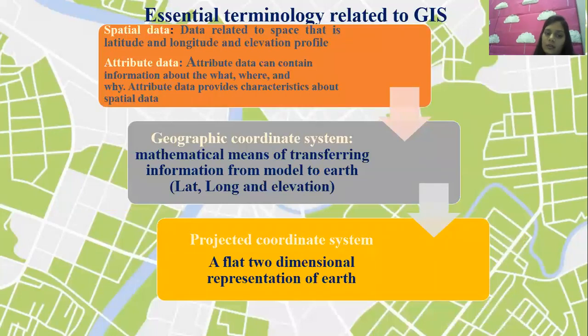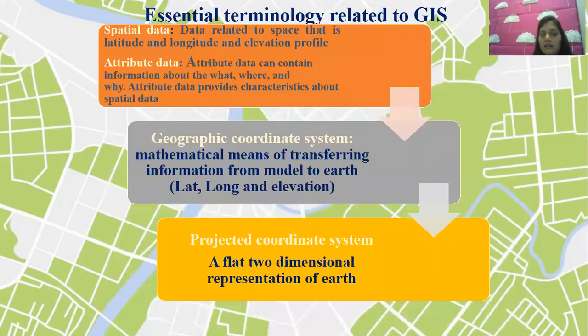Attribute data is actually the characteristics of spatial data. In a simple sense, whatever spatial data we have located should have some attributes, right? If I take the location of Ahmedabad city, then what will be the attribute data for Ahmedabad? How much population does Ahmedabad have? What different varieties or technologies is Ahmedabad using?